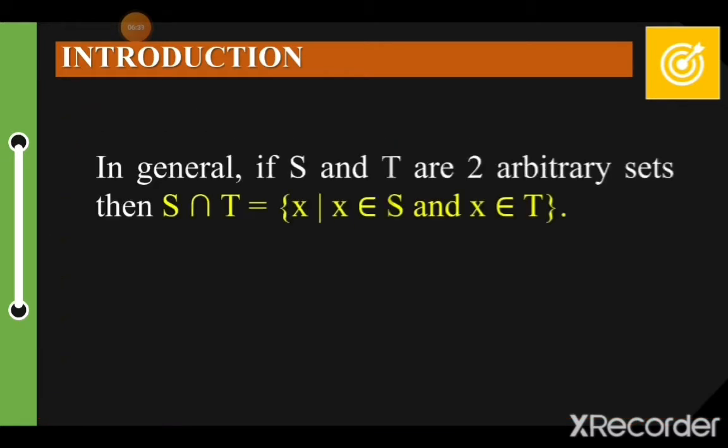Set B and set C. Okay? So, in general, if S and T are two arbitrary sets, then S intersection T is the set of all X such that X is an element of S and X is an element of T. Take note of the word AND. Pag AND yan, ibig sabihin, it must be true to both. X must be an element of S, and also X must be an element of T in order to have an intersection. Okay?